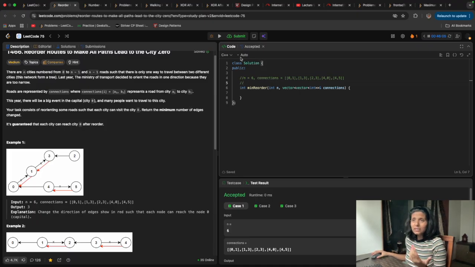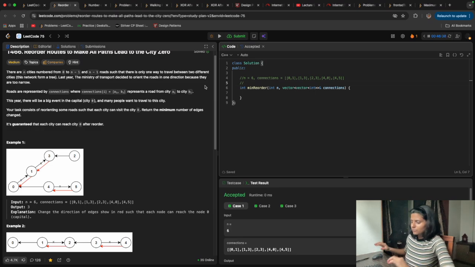To recognize the direction of the edges, if I am going from U to V, I'll push V into U's adjacency list and push minus U into V's list. That minus sign will say that the edge is a reversed edge. Sorry, I can come from U to V, but I can't go from V to U.